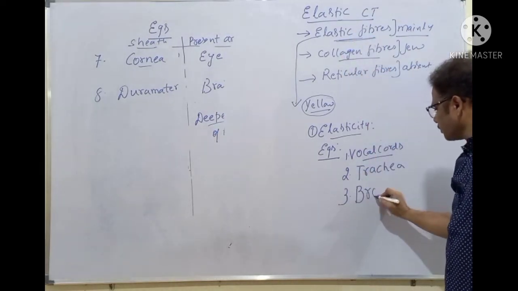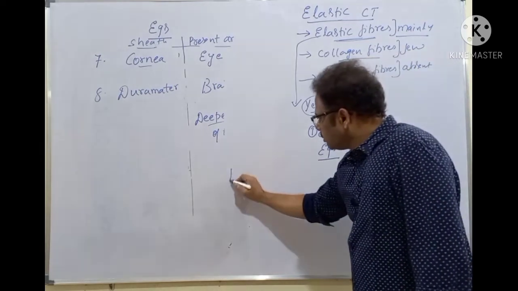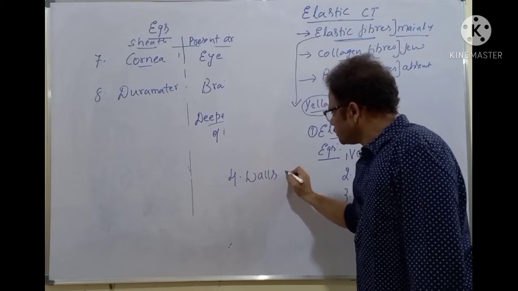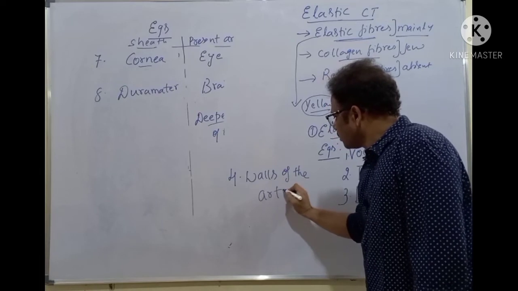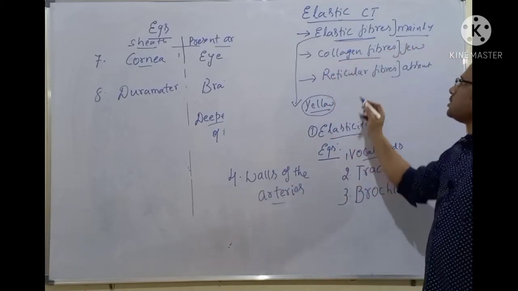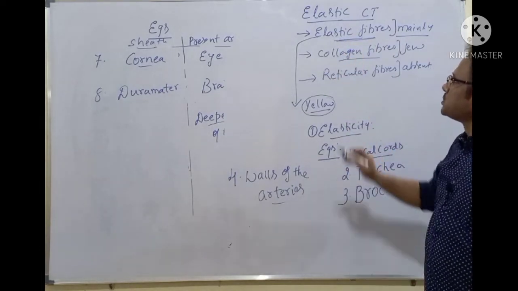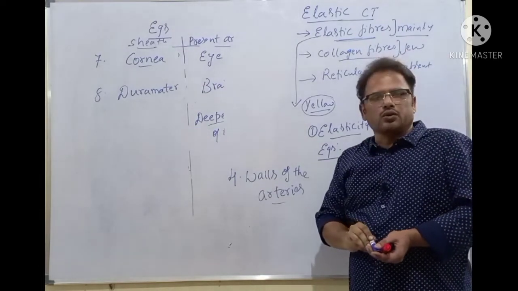Bronchi. I'm writing here. The fourth example is the walls of the arteries. They also contain the elastic connective tissue here. So these are the various examples of the elastic connective tissue. This finishes the dense connective tissue.